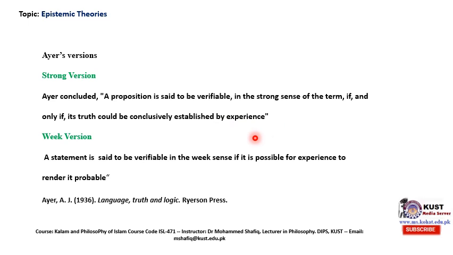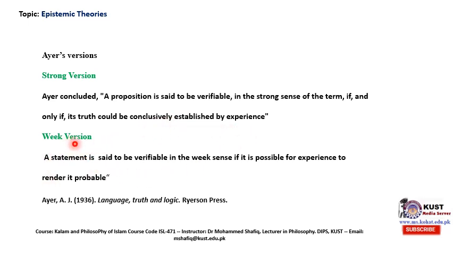It means that a proposition is said to be verifiable when its truth is established by experiences. In other words, we can say the truth should be an empirical one. It should be established by experiences, by sensory organs. It may be direct or indirect. The weaker version, it's conclusively, it's totally established by experiences.